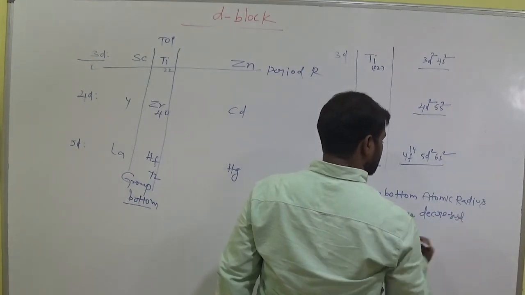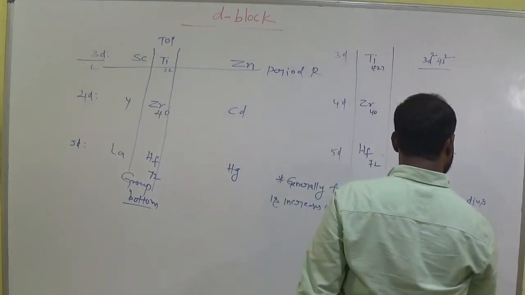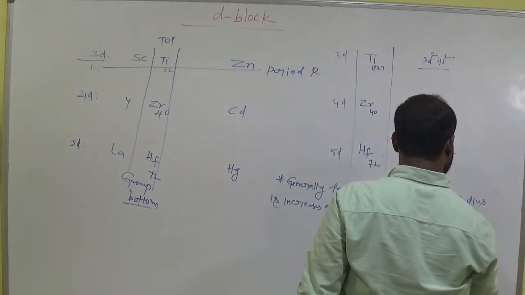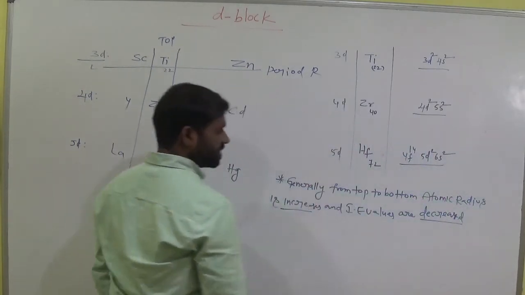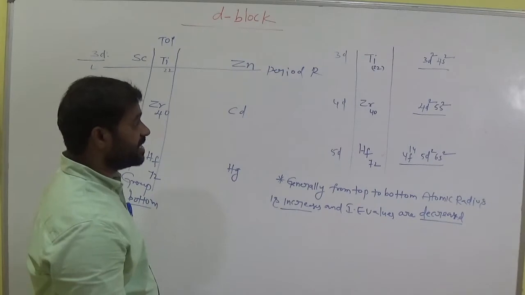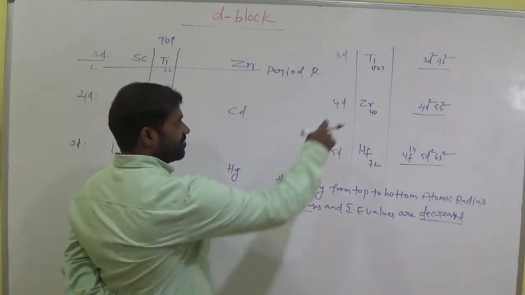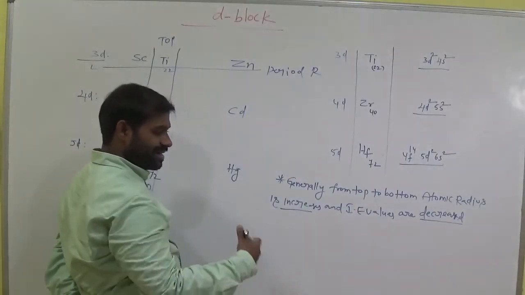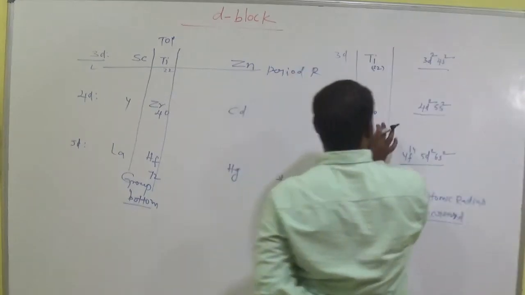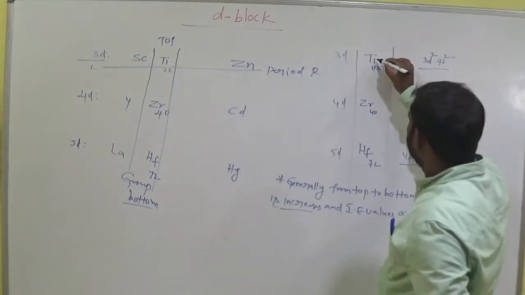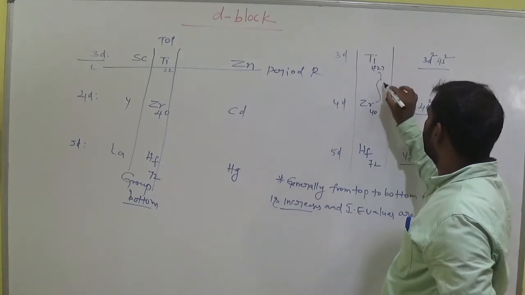Already we discussed this. That means what we expect here is that from top to bottom atomic radius increases. But what happened here? From titanium to zirconium, how many protons are different? 40 minus 22, 18 protons are different.